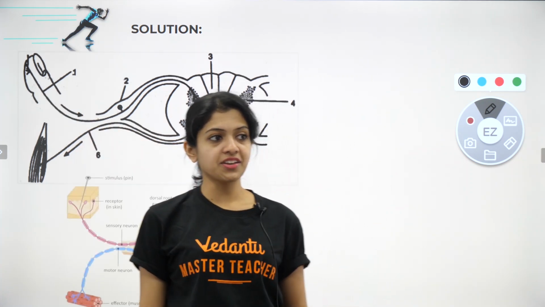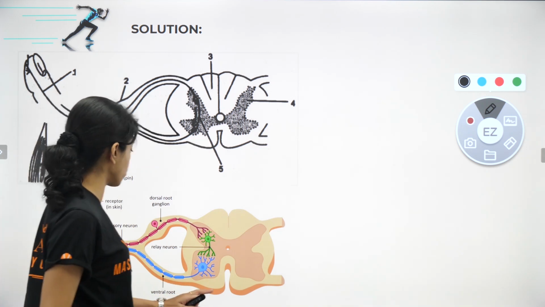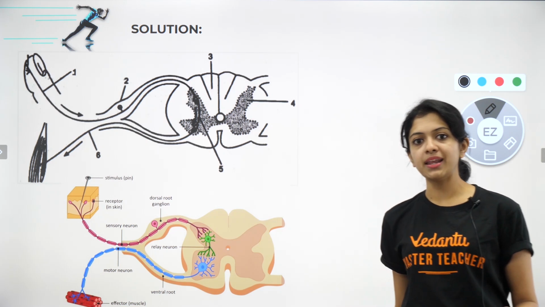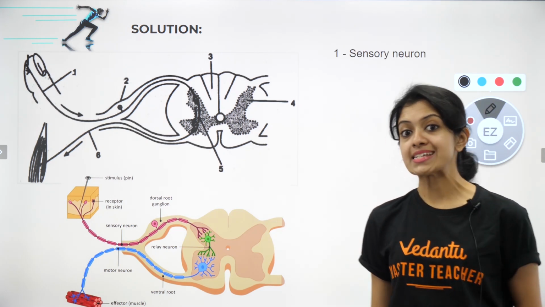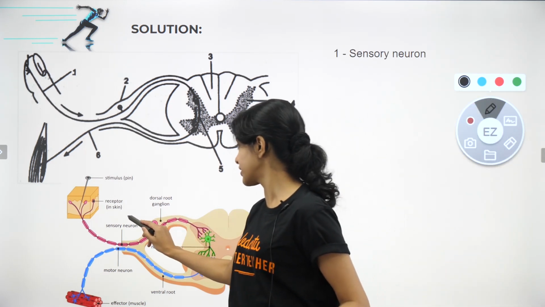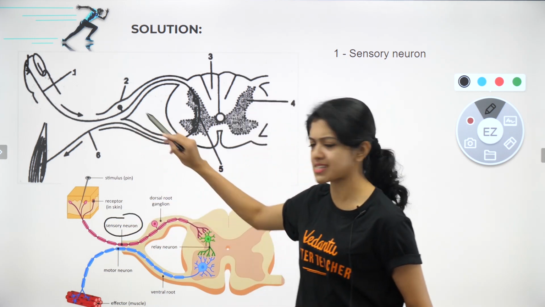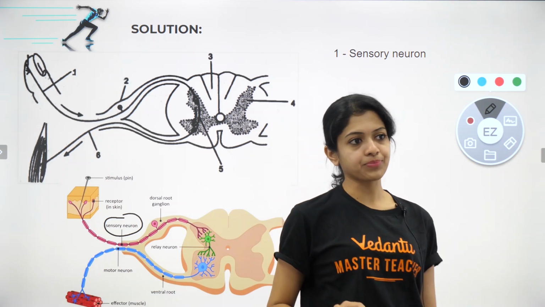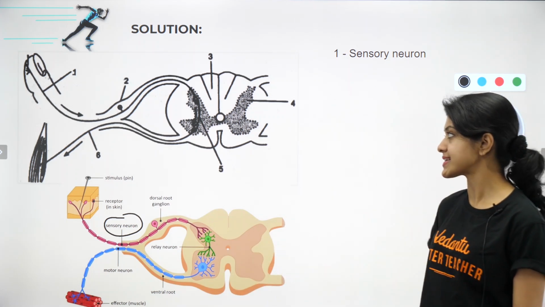Considering that, let me give this also for your reference to make things a little easier for you. Labeling 1 is showing the sensory neuron, which here is this, and because it's a schematic kind of diagram, it's just drawn as a line. The sensory neuron is 1.